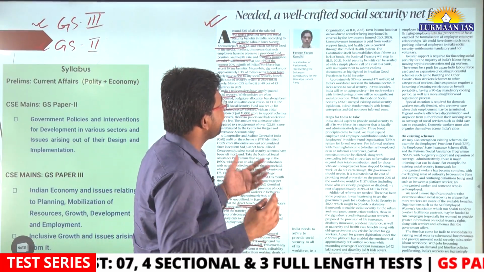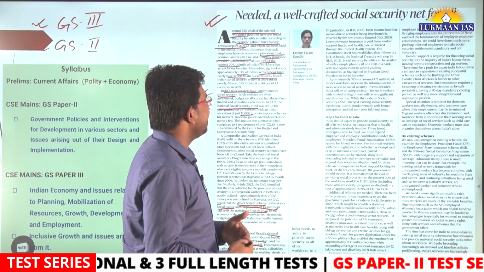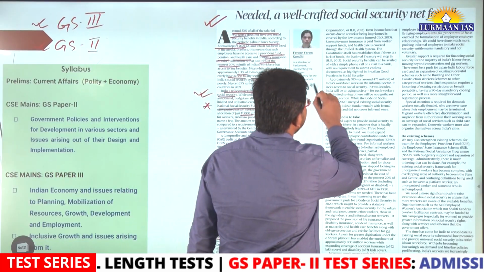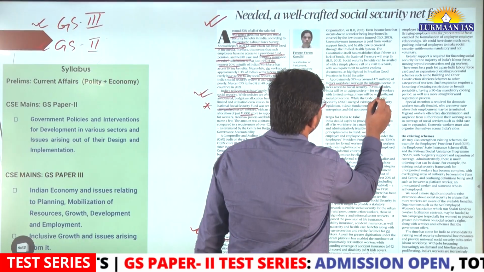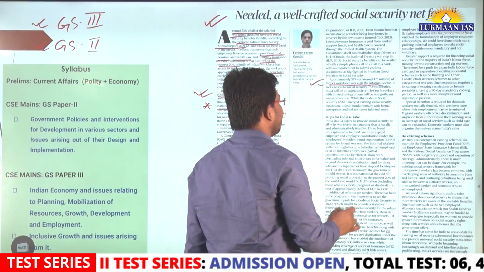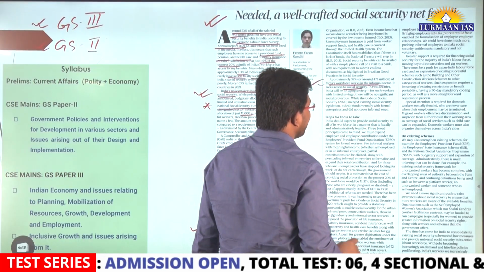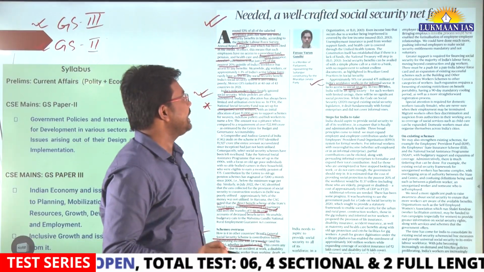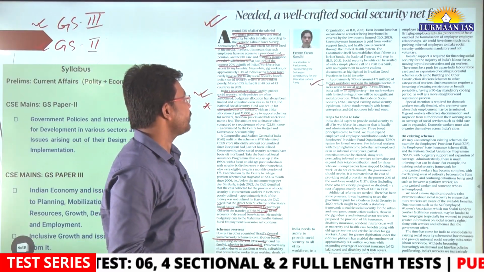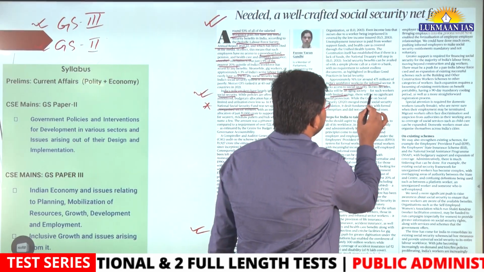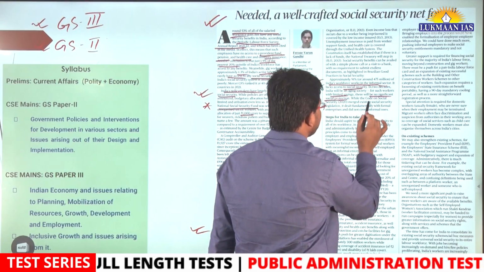Apart from this, if I talk about India, approximately 91% of India's workforce is in the informal sector. It lacks access to social security. In 2 decades, India will be an aging society. For such workers with limited savings, there will be no significant social protection.